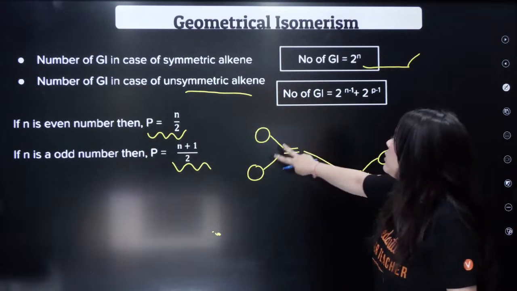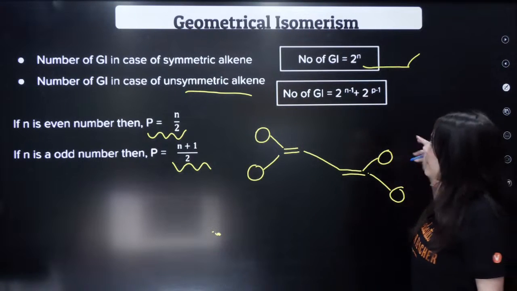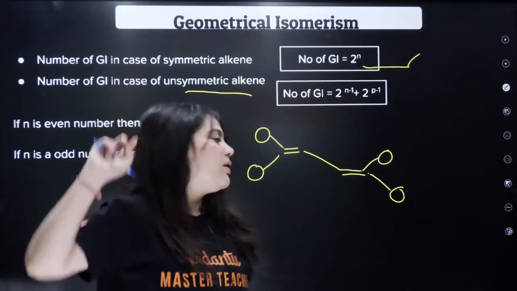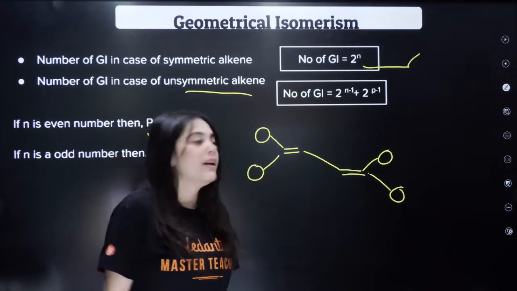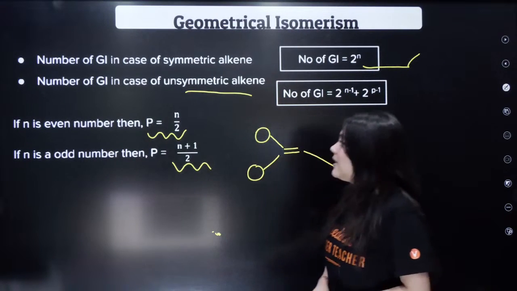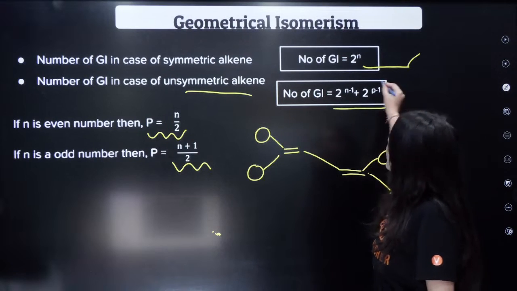Now, first of all, just look if it's a symmetrical alkene. If it's a symmetrical alkene, simple, 2 to the power n, where n is the number of double bonds, for example, 2 double bonds are there. But if it is an unsymmetrical alkene, then it will be problematic. Then you have to use this entire big formula.